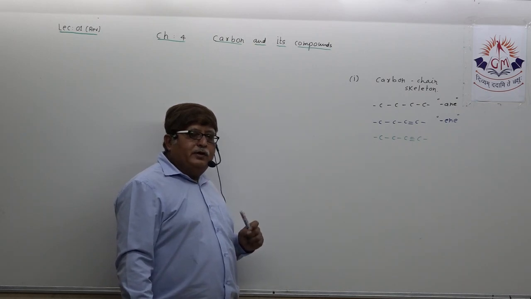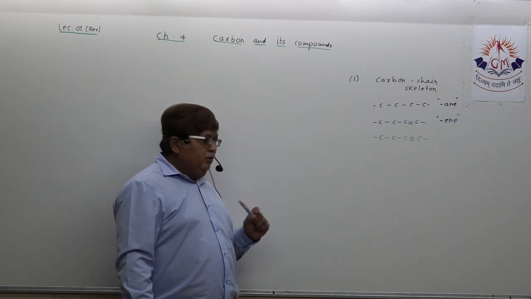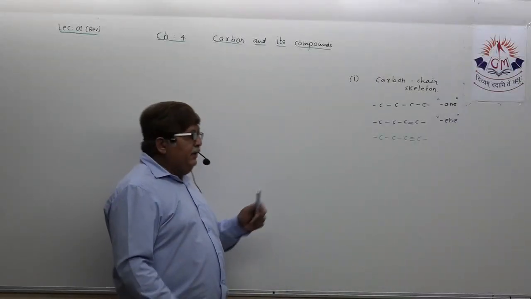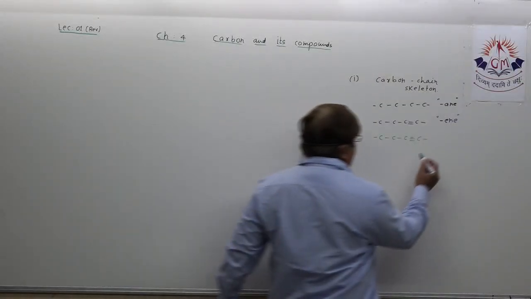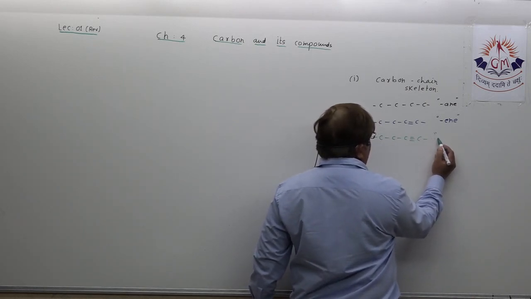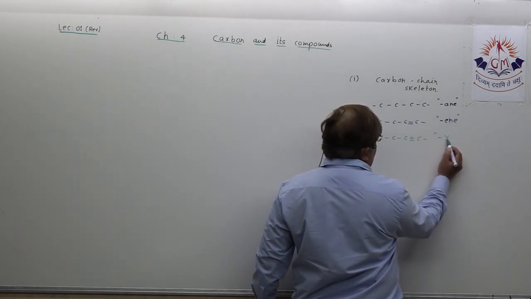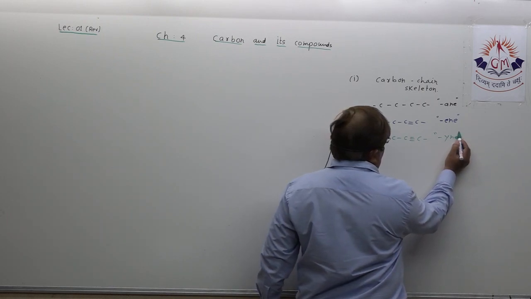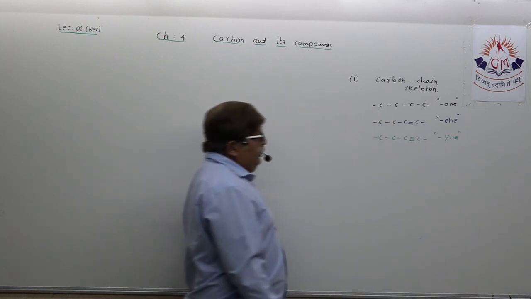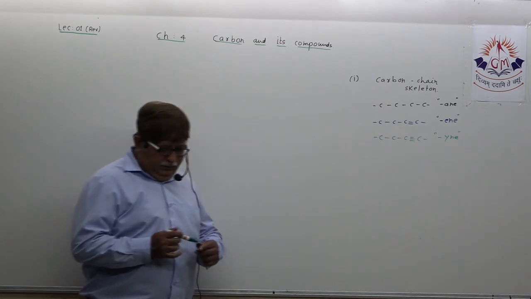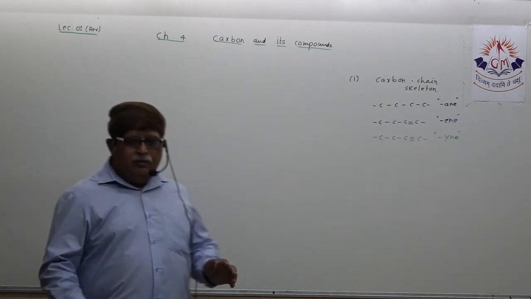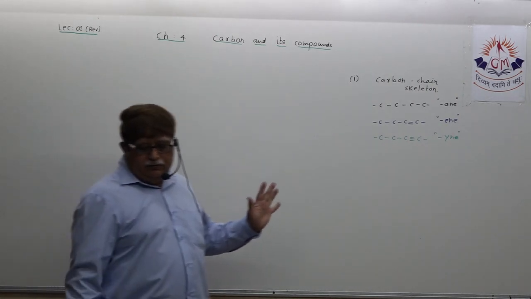I am precisely speaking between two carbon atoms. If there is a triple bond, you have to add the suffix YNE. This has to be extremely clear in your mind. That is what I want first.